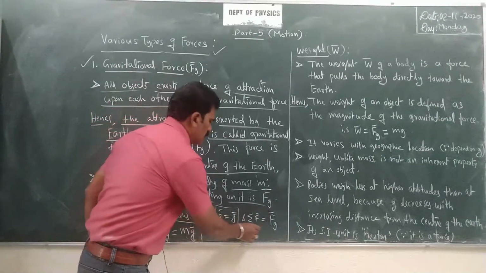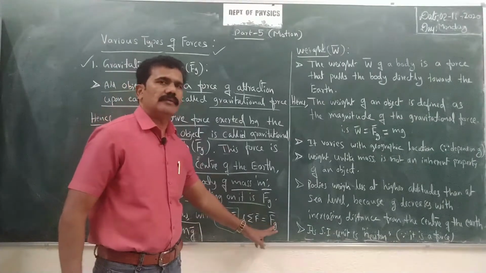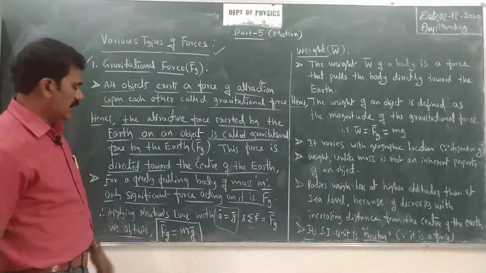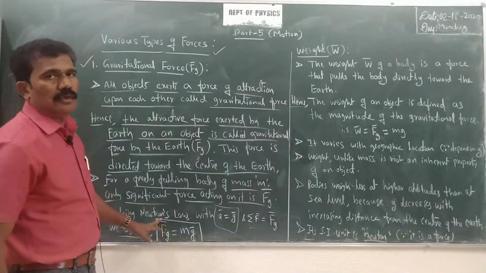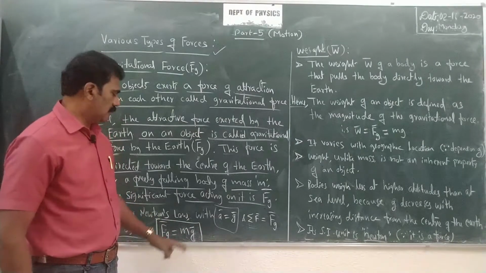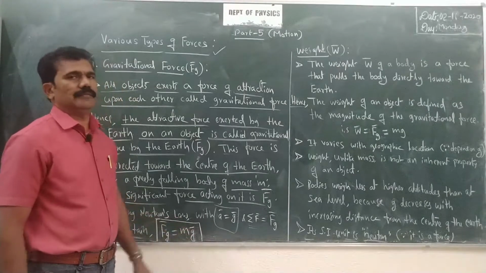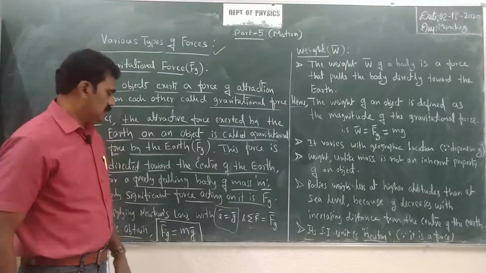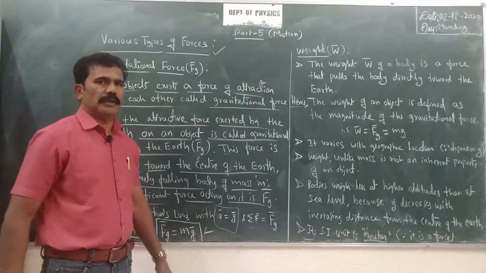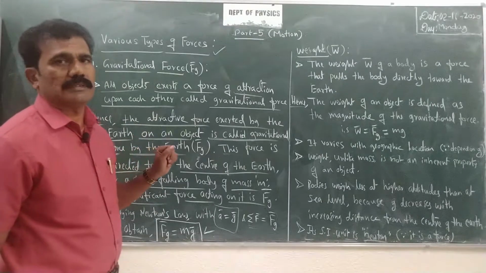And the total force, the sum of the forces acting on the body, is equal to only Fg bar, correct? Therefore we obtain from Newton's law Fg bar equals m into g bar, right? Instead of the general acceleration, you write the acceleration due to gravity, that is g bar. So the equation for the force of gravity is given by m into g bar. This is the one force you have to consider.